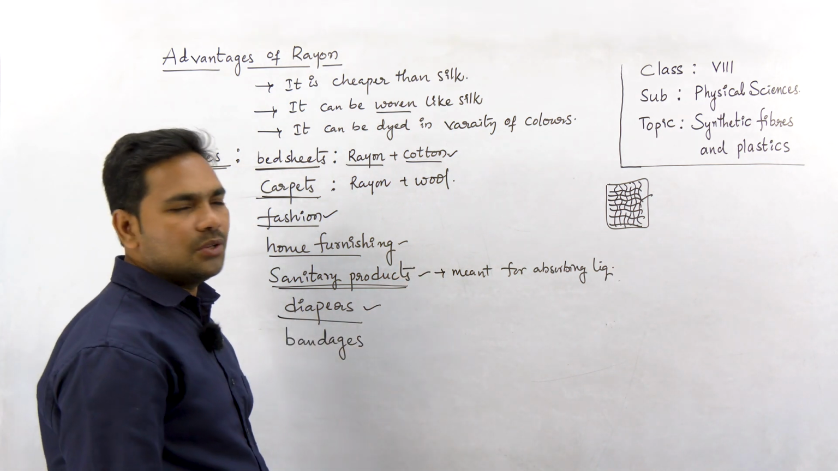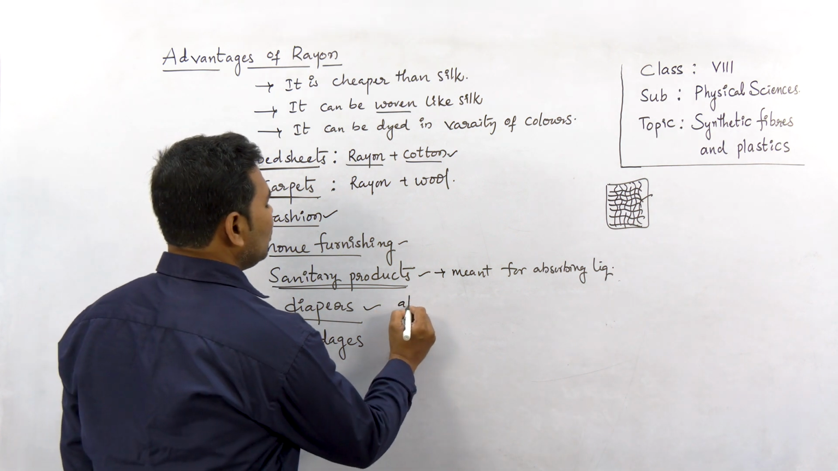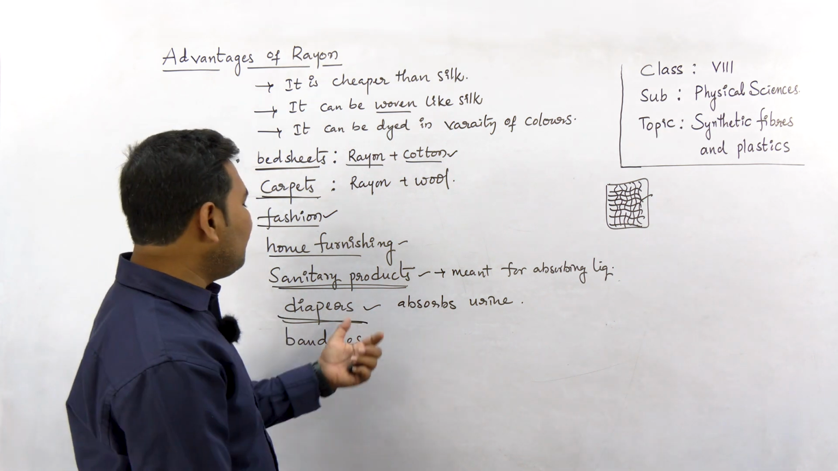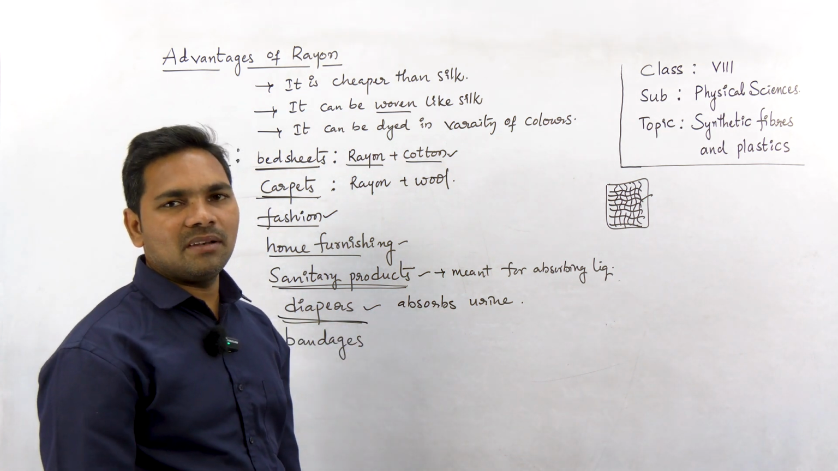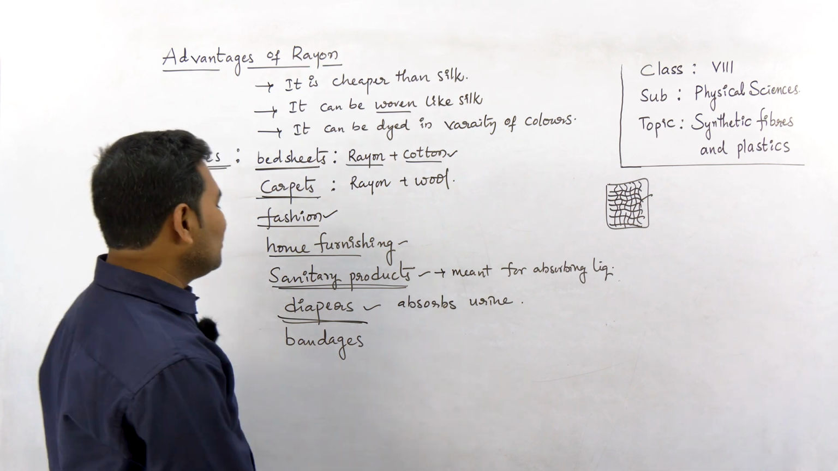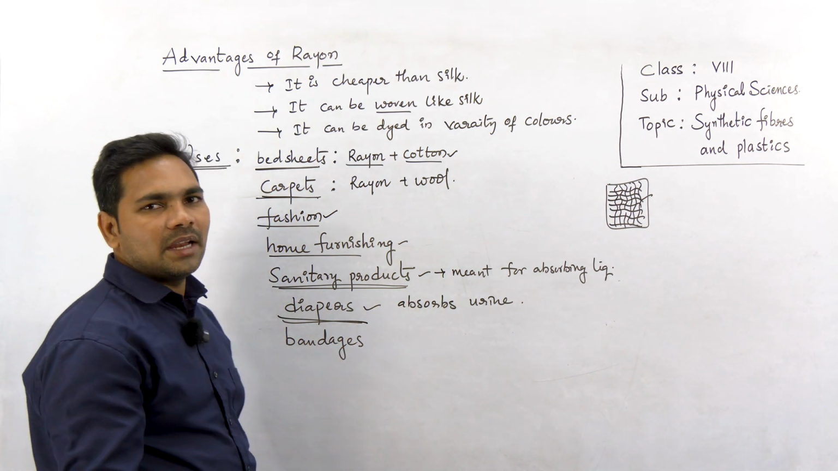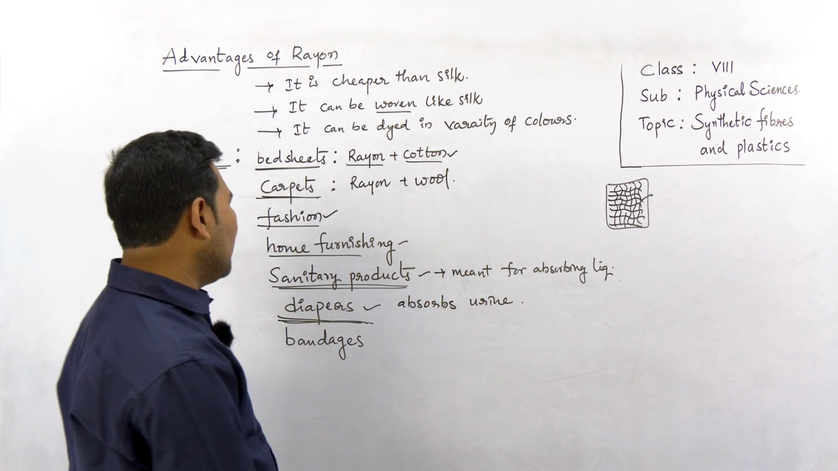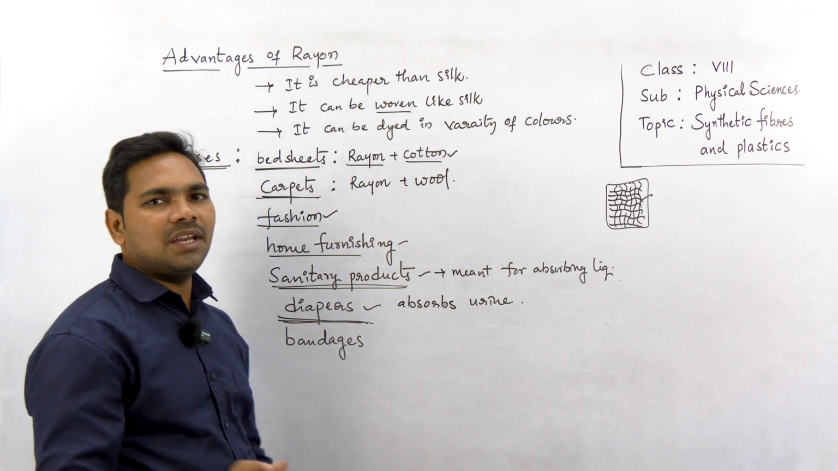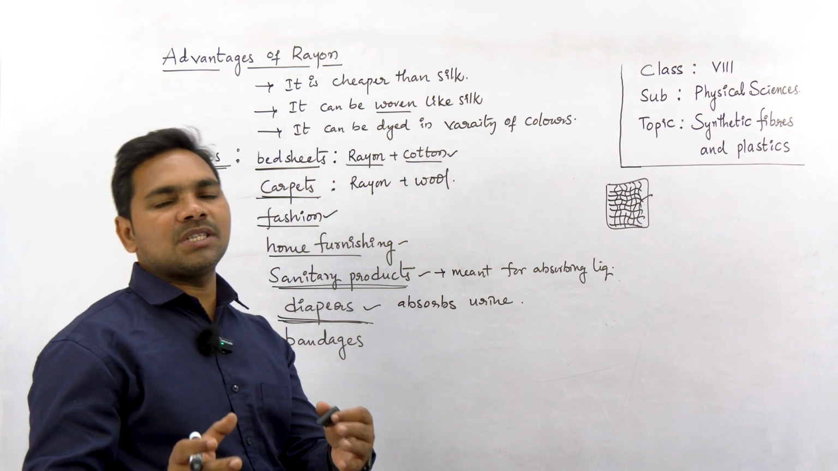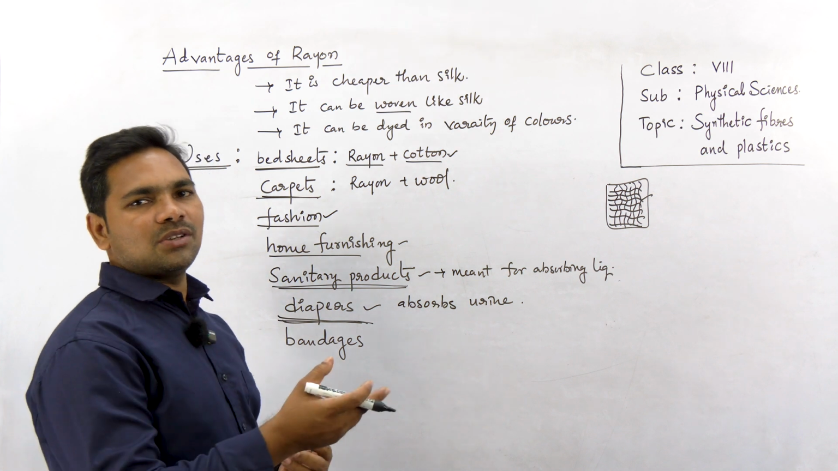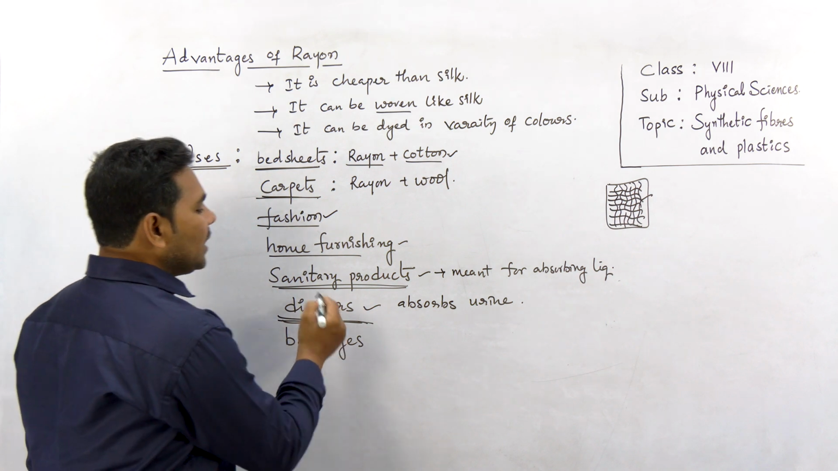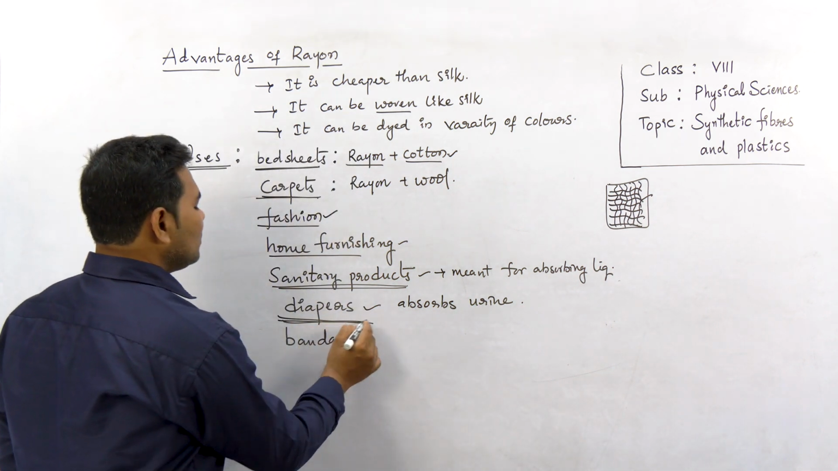We know diapers generally absorb urine. Now let's think: if diapers are made of nylon, what would happen? Nylon absorbs no water, right? So it cannot absorb the urine and it will just be stored there. So nylon is not suitable for making diapers. For making diapers, we need a fabric that absorbs water. But if we use natural fiber, the diapers would be costlier. So for making diapers, rayon is used, which can absorb water.